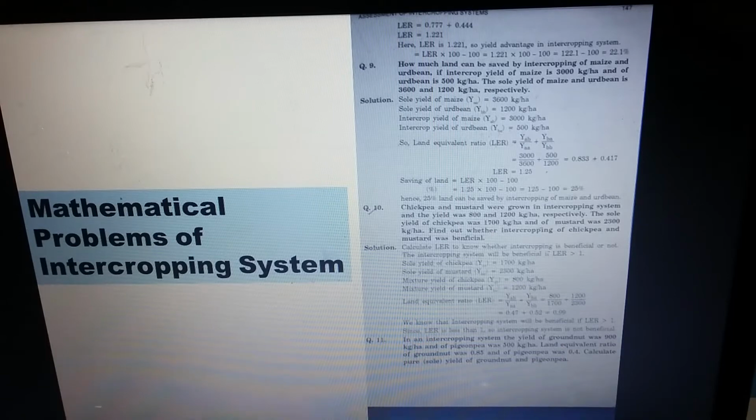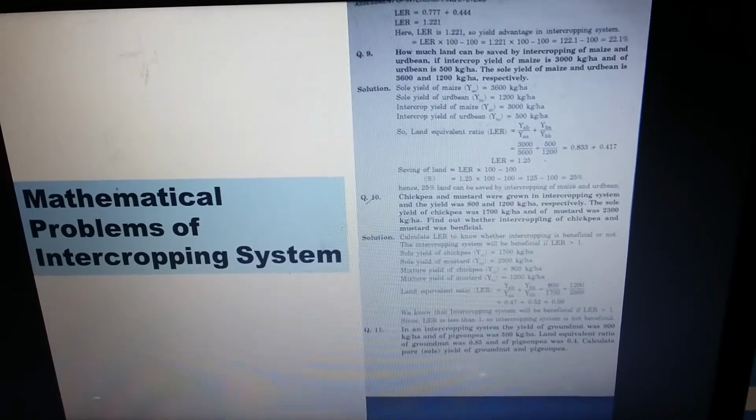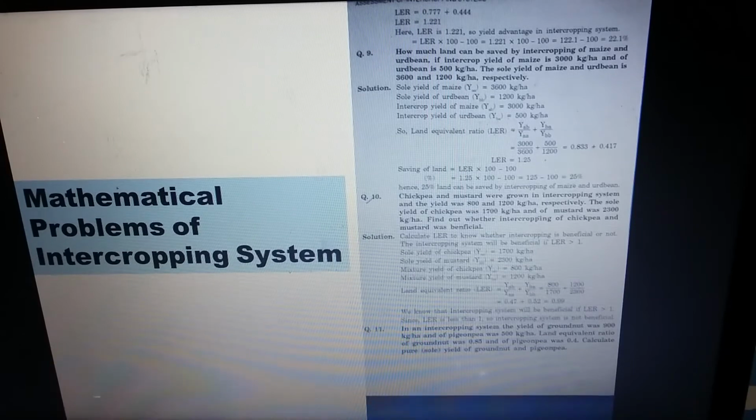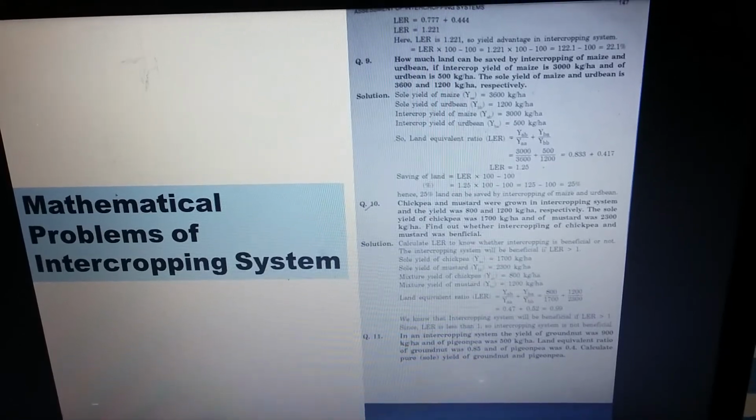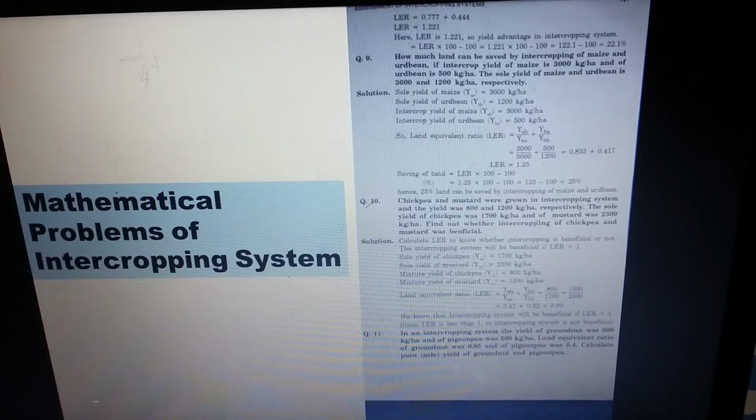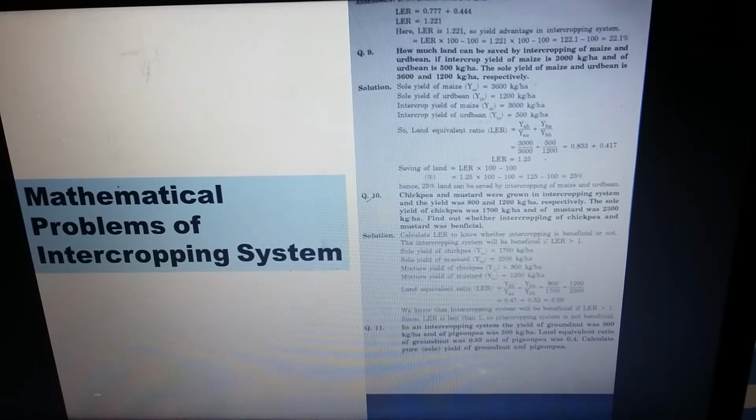So question number 10, just follow me. Chickpea and mustard were grown in an intercropping system and the yield was 800 and 1200 kg per hectare respectively. Sole yield of chickpea was 1700 kg per hectare and of mustard was 2300 kg per hectare. Find out whether intercropping of chickpea and mustard was beneficial.